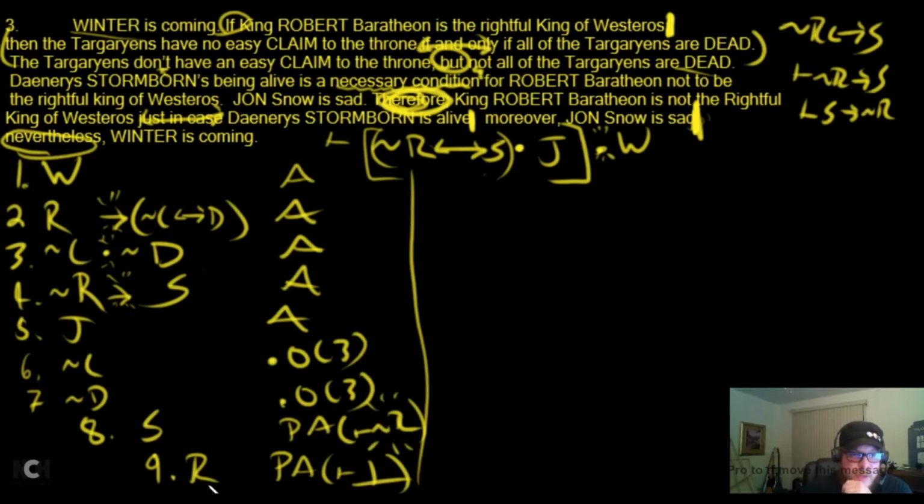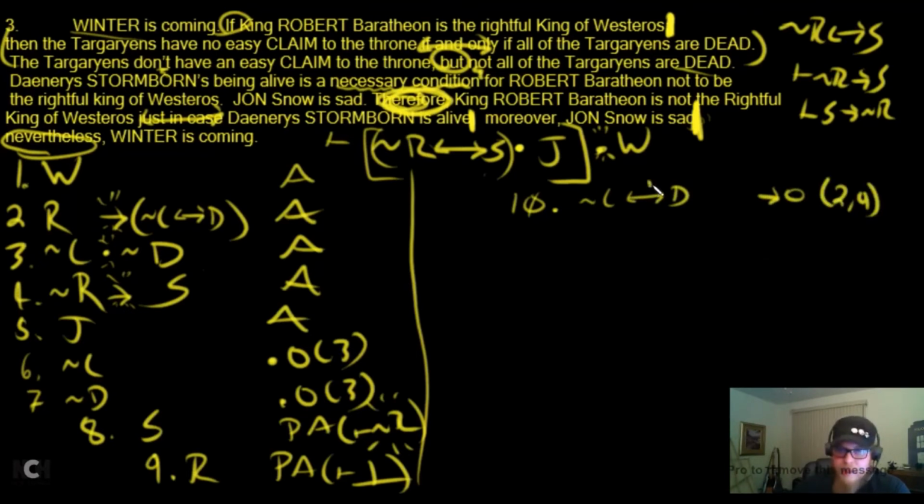Let's do it. Now with this R in play, can we do an arrow out? Yeah. Line 2 and line 9. What does that get us in line 10? And here we're still in the subproof. We're in a side quest. In line 10, that gets us now this double arrow released from the parentheses. Squiggle C, double arrow D. How so? Arrow out, 2 and 9.